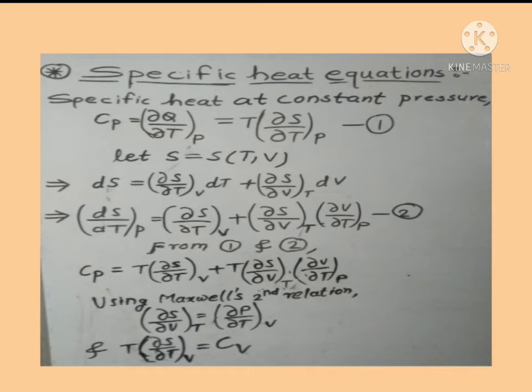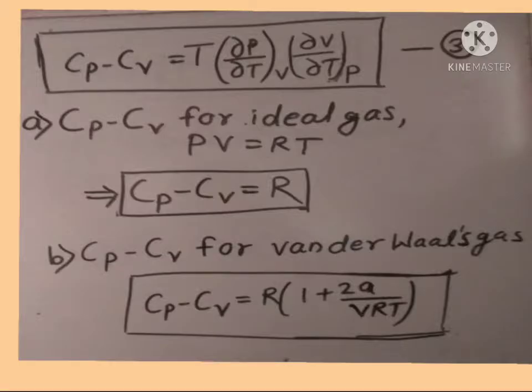So by solving we get Cp − Cv = T (∂P/∂T) at constant volume × (∂V/∂T) at constant pressure. This is the equation for specific heat. In case of ideal gas, Cp − Cv results in R, where R is the molar gas constant.